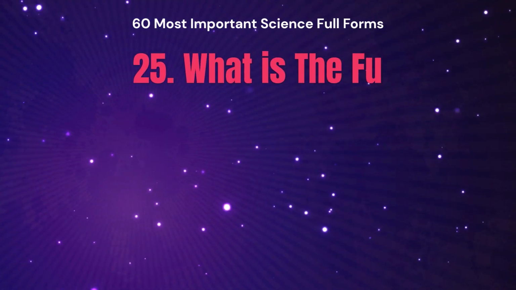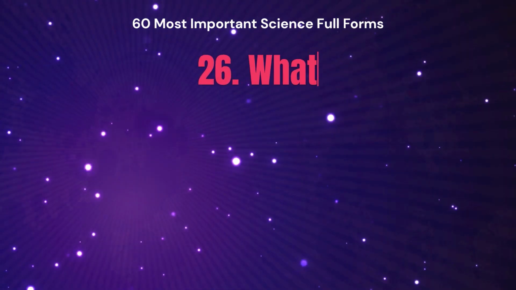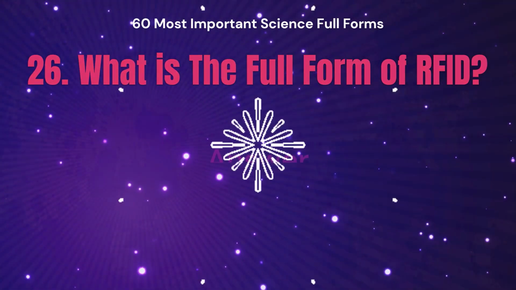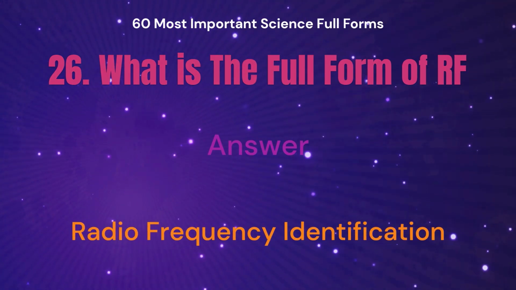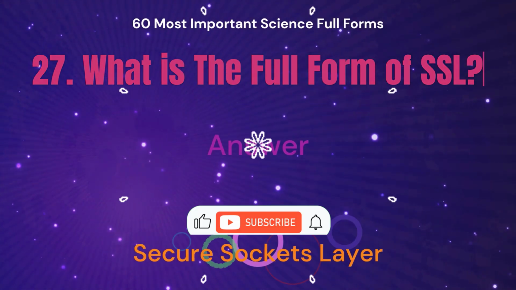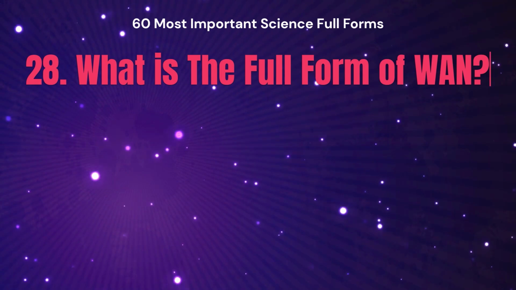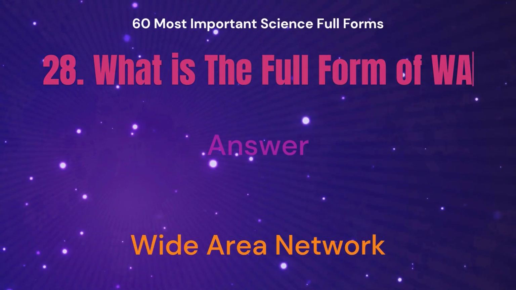What is the full form of PCR? The answer is Polymerase Chain Reaction. What is the full form of RFID? The answer is Radio Frequency Identification. What is the full form of SSL? The answer is Secure Sockets Layer. What is the full form of WAN? The answer is Wide Area Network.